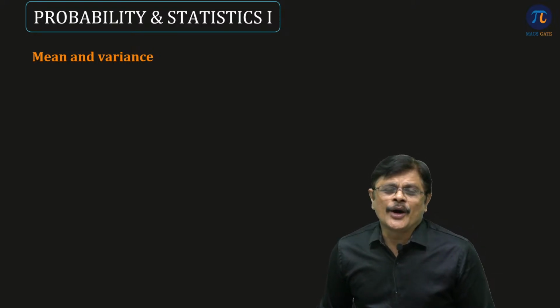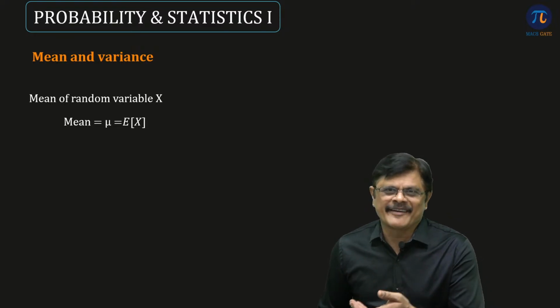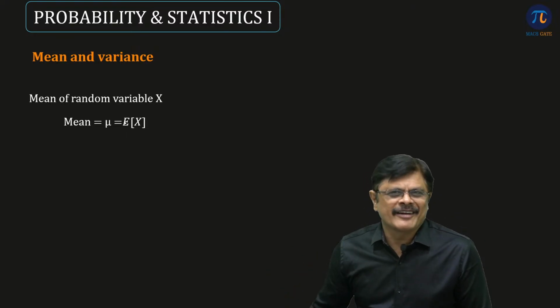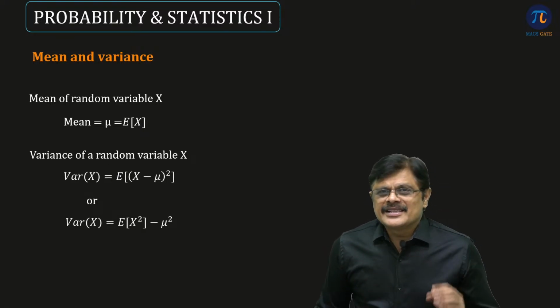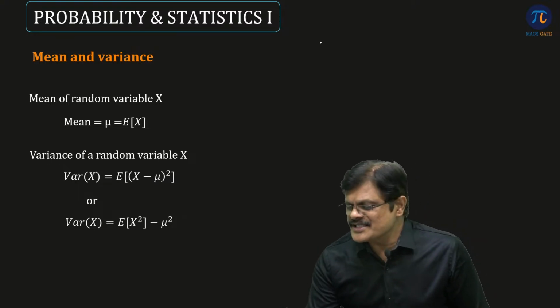Now let us see how we can define the mean and variance of a random variable. Mean of a random variable means average, and average means expected value of the random variable. So mean is simply defined as expected value of the random variable. Now what is the variance? When we were studying statistics, I told you how variance is defined.